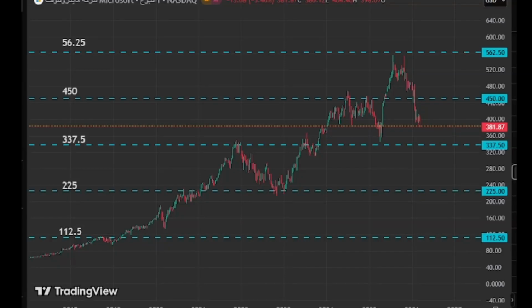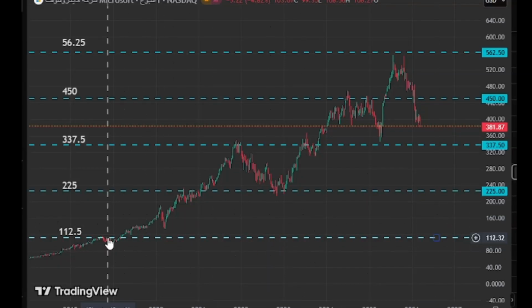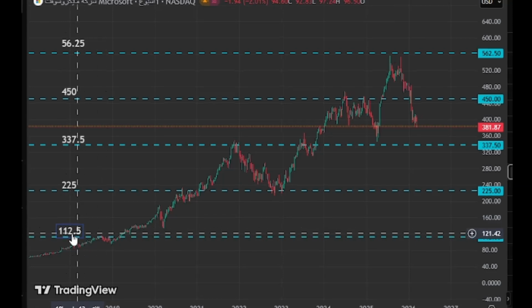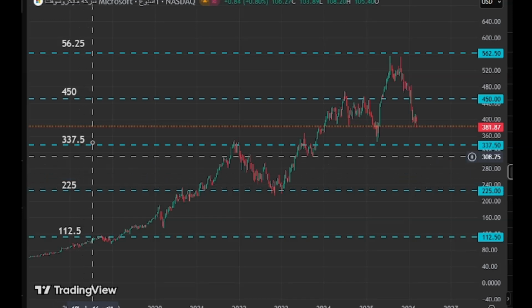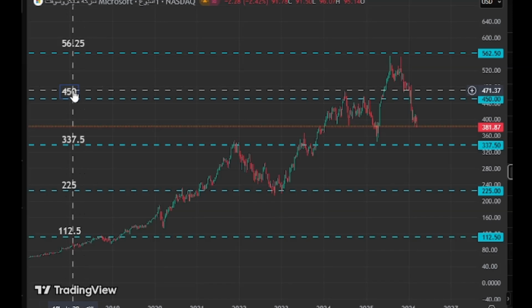The truth behind price movements always begins at 11.25. Whether scaled up or down to fit the chart, this unit is the key. For Microsoft, it manifested at 112.5. From 112.5 to 225, then it heads to 337.5, and from there to 450, then to an important line which is 562.5.